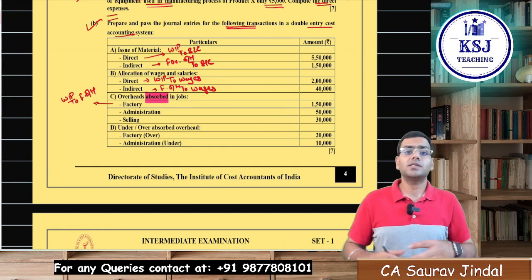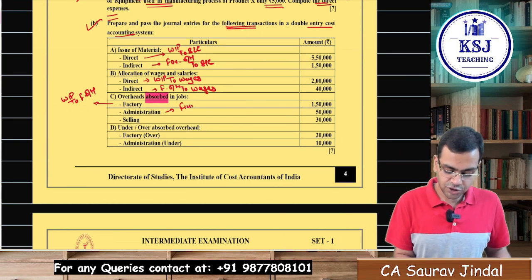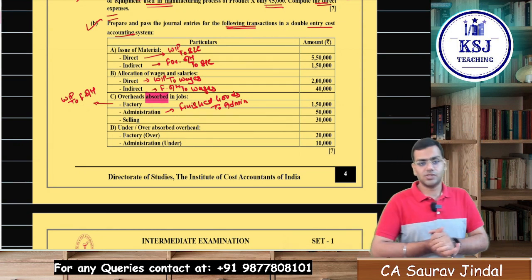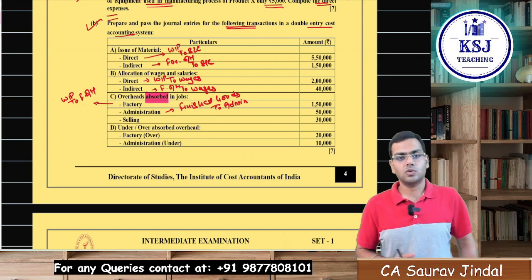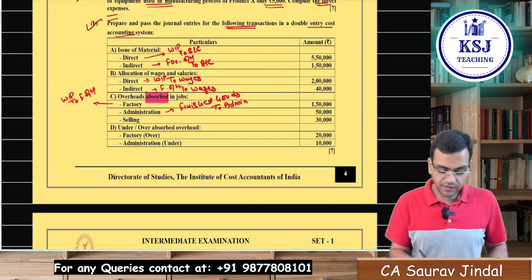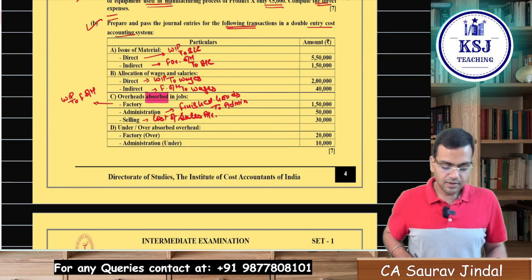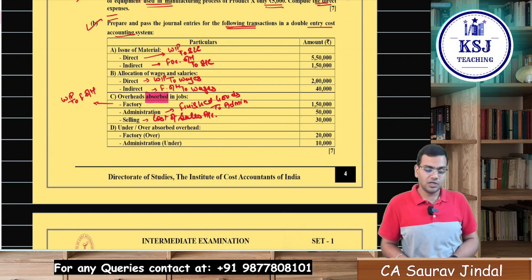Sir, administration overheads, finished goods to admin overheads. Sir, selling and distribution overheads, where do you take it in the cost sheet? Remember, I have told you in the lectures also, selling and distribution overheads, where will you take it? You will take it to cost of sales account, right?